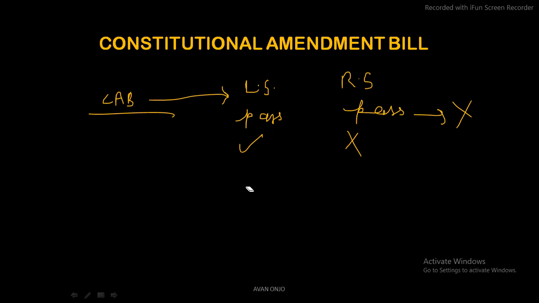I'm also thinking to create a special video like this, only a very small video of 10 minutes about different kinds of majorities, so it becomes very clear. So I'll do that too, so that you would have an understanding about what kind of majorities are there and what kind of basic subjects require what different kinds of majorities to be there in the houses.